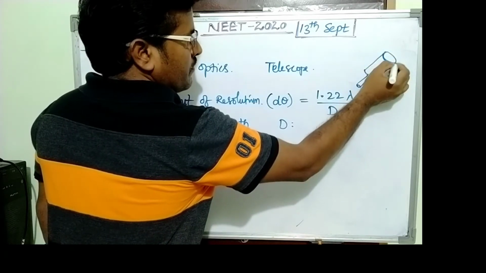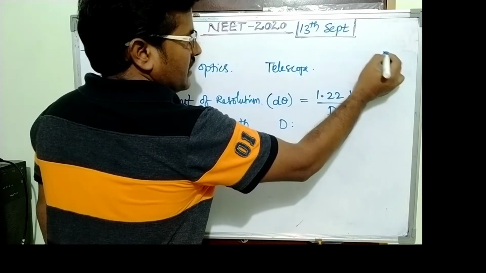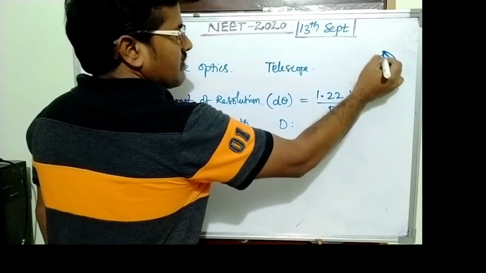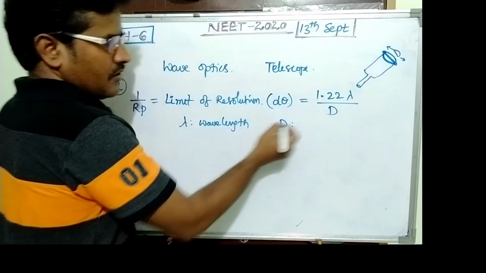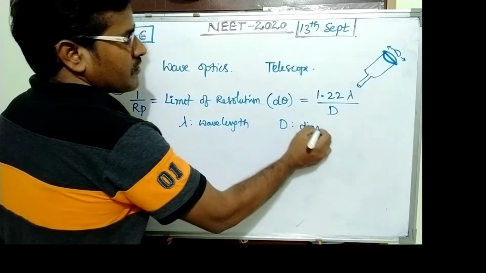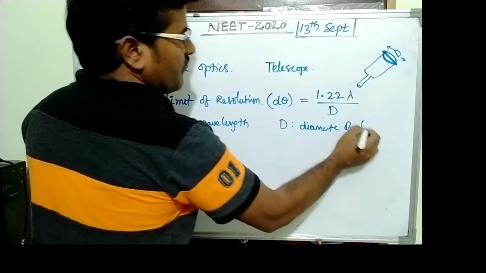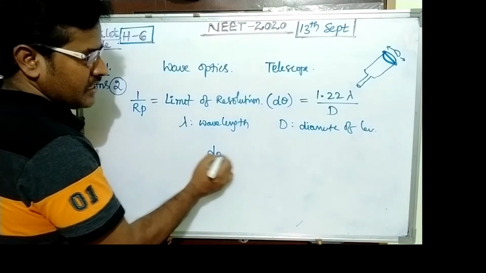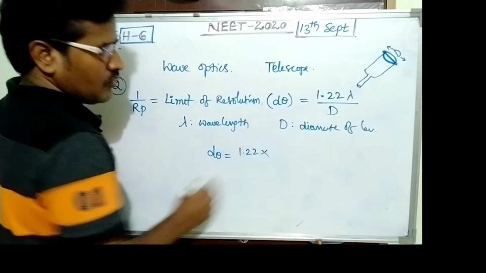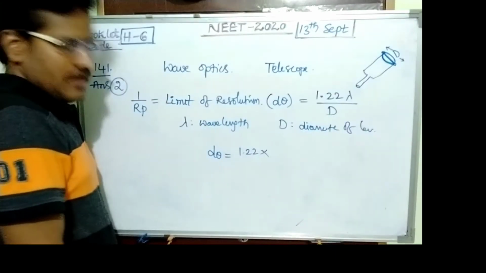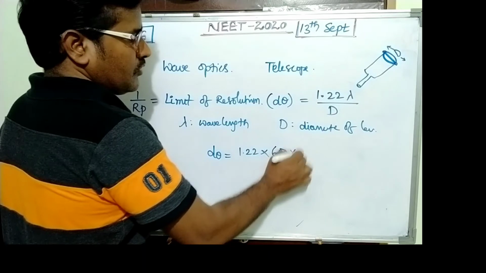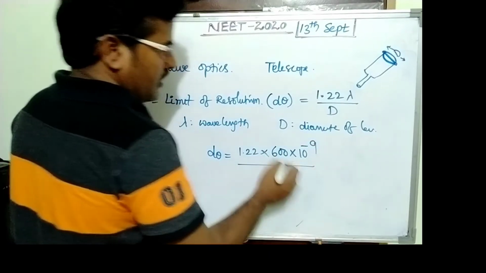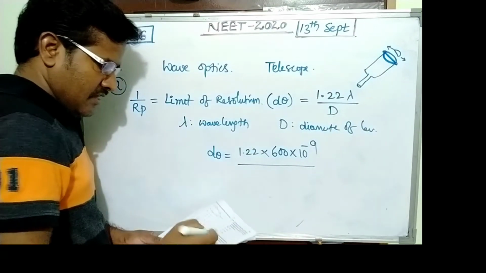The telescope diameter: this is the front, this is the lens. This lens diameter indicates D, the diameter of the lens, where d theta is written as 1.22 into lambda. Lambda is given 600 nanometer into 10 power minus 9, and the diameter is given as 2 meter.